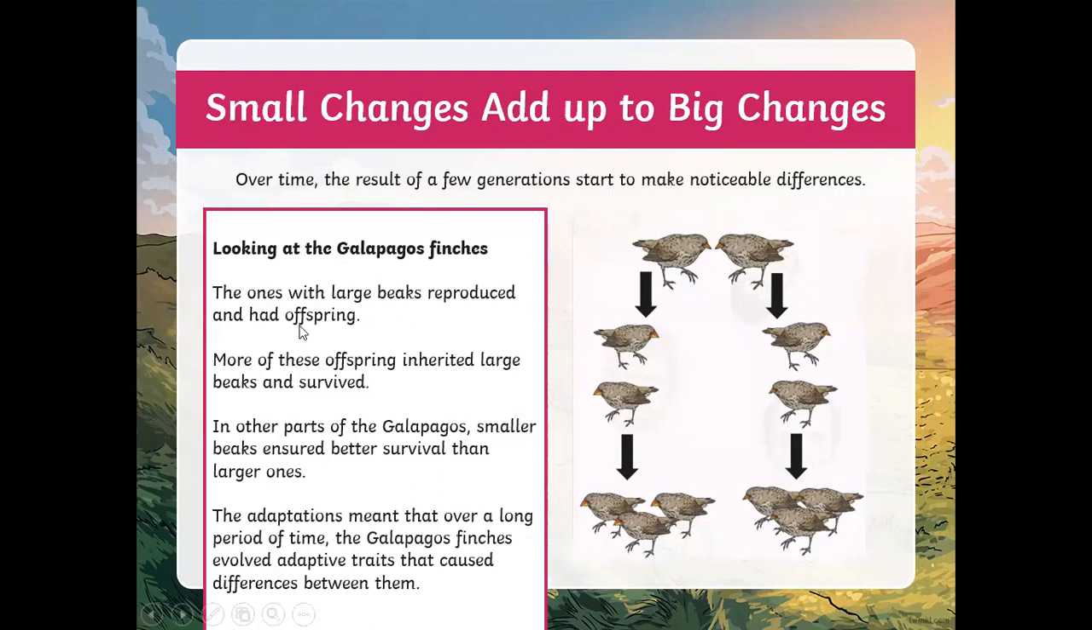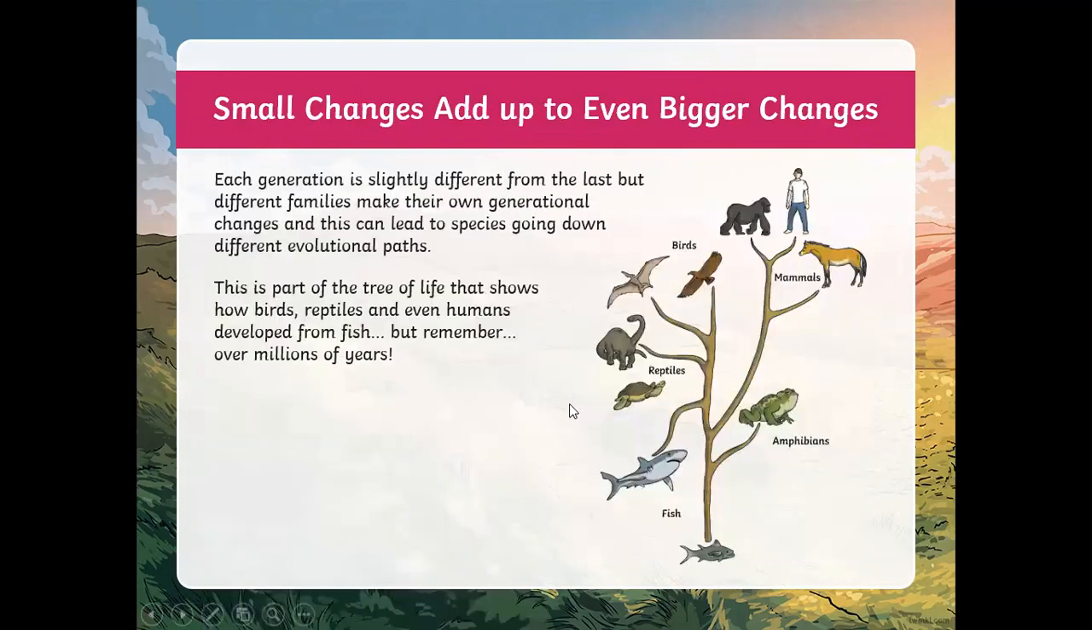The ones with large beaks would reproduce and have offspring. More of these offspring would have inherited large beaks and survived. In other parts of the Galapagos Islands, smaller beaks ensured better survival than larger ones. That means on that island, the larger beaks would not have survived because that's not a desirable trait to survive in that area, but the smaller beaks would. They would have offspring, so there'd be more smaller beaks. But on the other part, larger beaks is more important. And then each generation is going to be slightly different from the last.